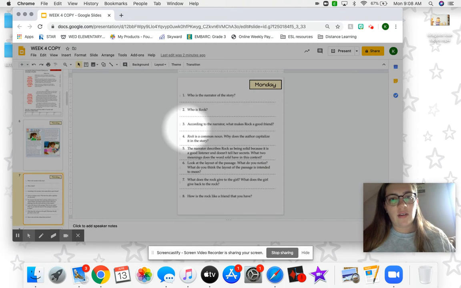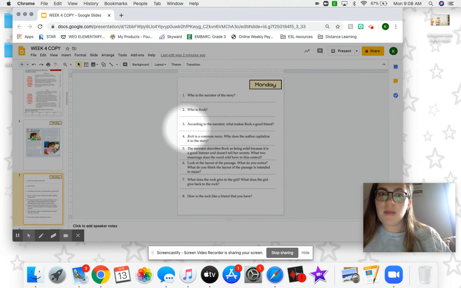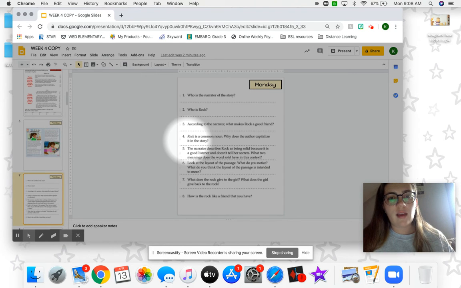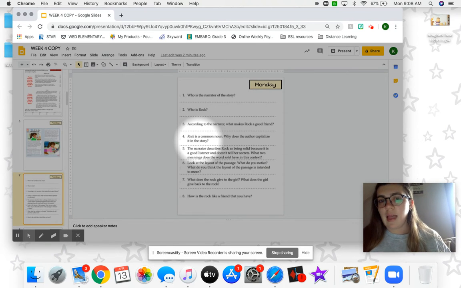According to the narrator, what makes Rock a good friend? So you could start this by saying, Rock is a good friend because, and tell me why. Rock is a common noun. Why does the author capitalize it in the story? So remember, why do we capitalize nouns?